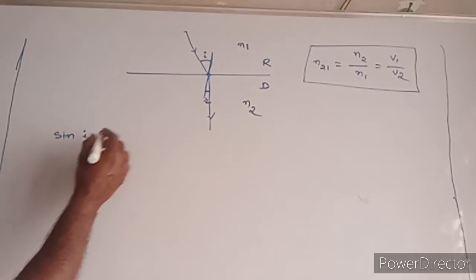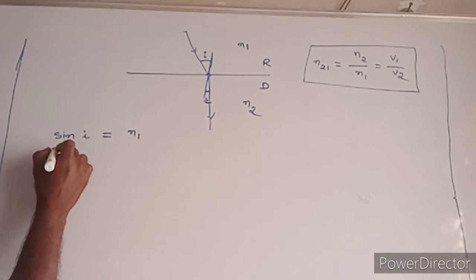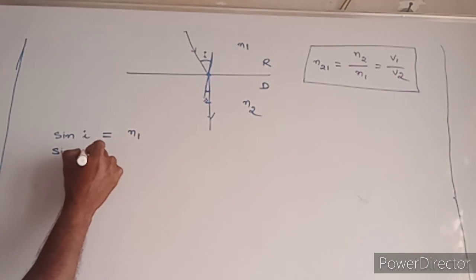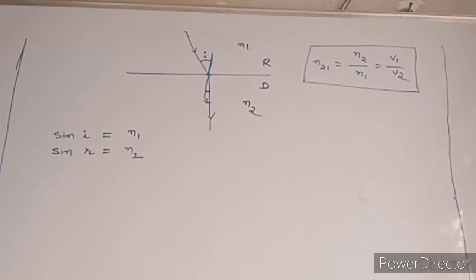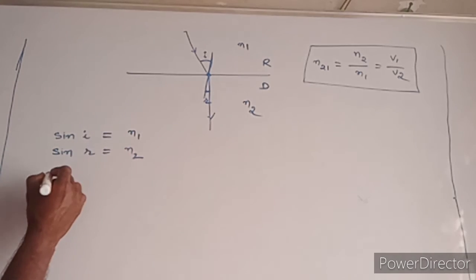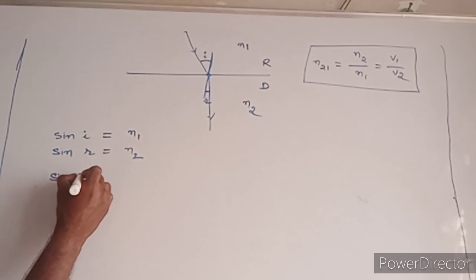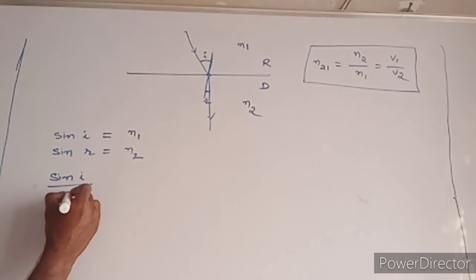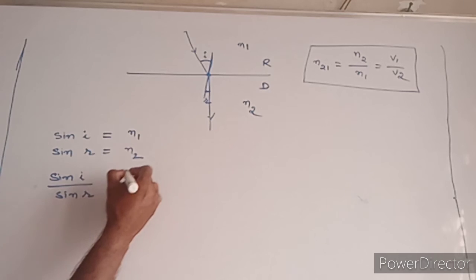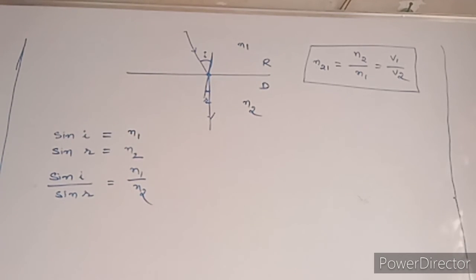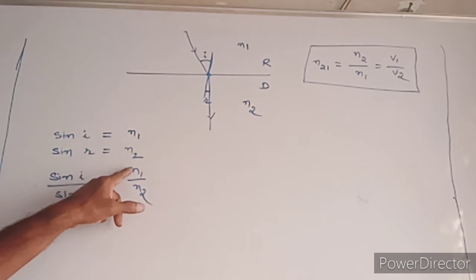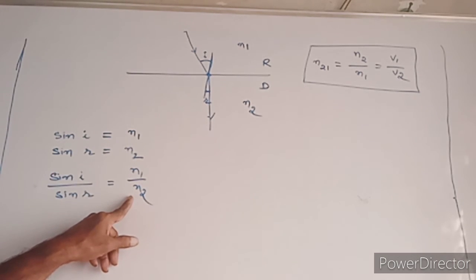So we can write sin i by sin r equal to n1 by n2.